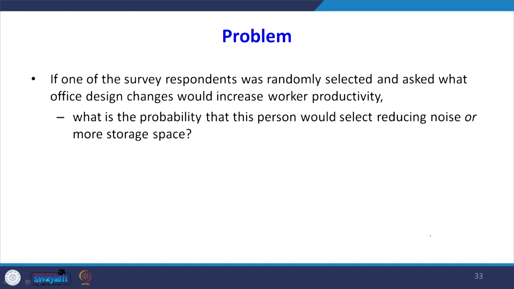Suppose one of the survey respondents is randomly selected and asked what office design change would increase workers' productivity. What is the probability that this person would select reducing noise or a design which provides more storage space, that means out of the two options?